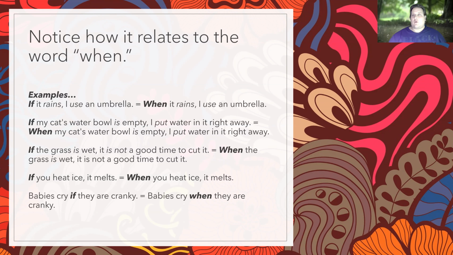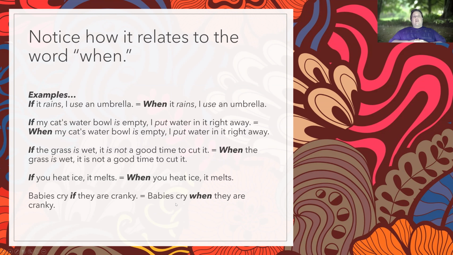Now, sometimes you will flip the order of the sentence around and put the conditional in the middle. Okay, so babies cry if they are cranky. Now, cranky means like in a bad mood, like grouchy or grumpy or something like that. If you watch Sesame Street, like many grown adults do, you'll know that Oscar the Grouch is grouchy or cranky all the time. Okay, now when you put a conditional in the middle of the sentence, you would commonly not use a comma there. When you start a sentence with a conditional, you use a comma, but in the middle, no comma, okay? And this also means babies cry when they are cranky, all right?